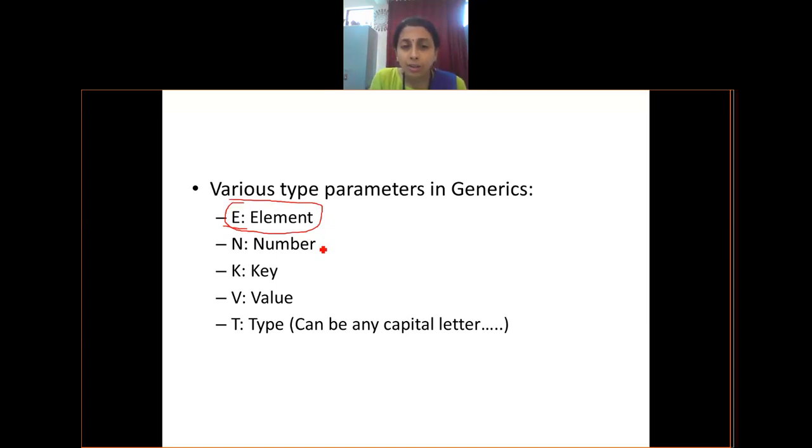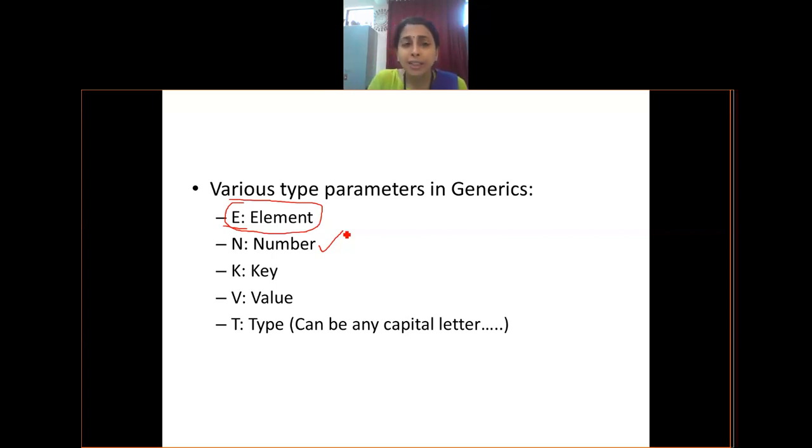The second talks about N, which is trying to tell capital N whenever I write in a pair of angular brackets, it means that this function is written for what data type? Only the numbers. That number can be integer, it can be float, it can be double, it can be long double. Whatever the different number types are, all come under this capital N. Capital N indicates any number type.